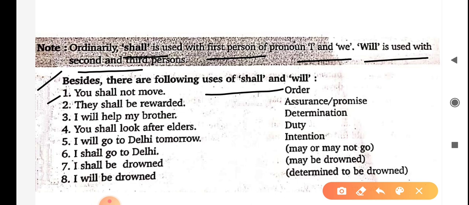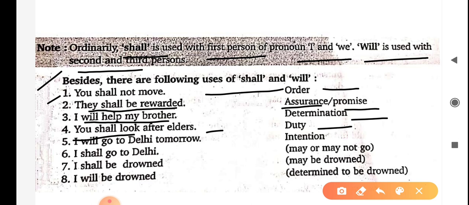First, you shall not move. Here, there is an order in this sentence. They shall be rewarded. The sentence expresses assurance and promise. Next, I will help my brother. There is determination. You shall look after elders. There is duty.